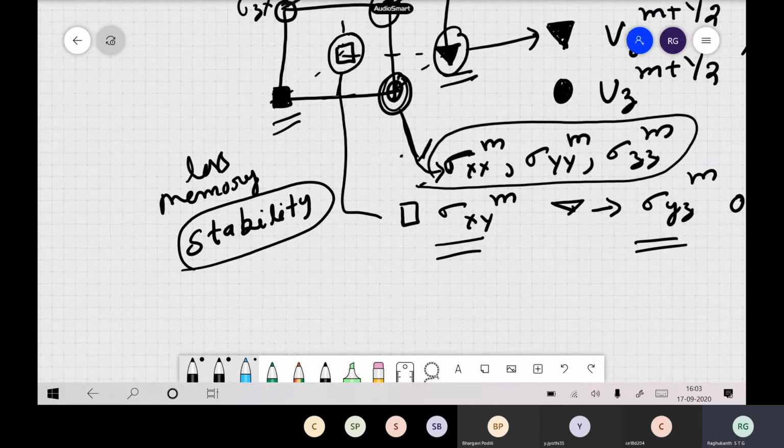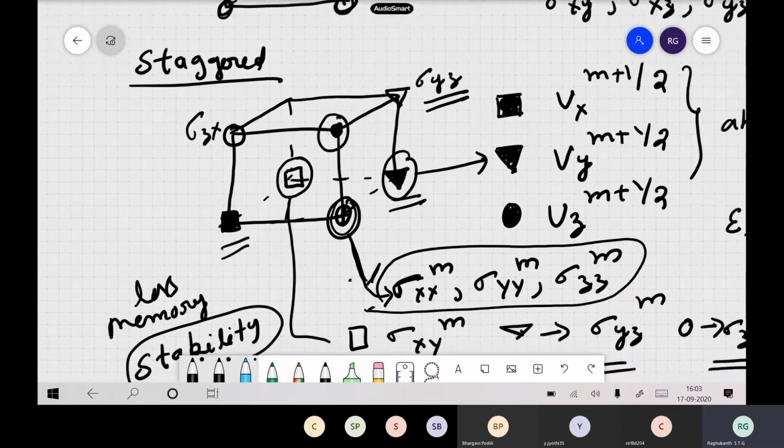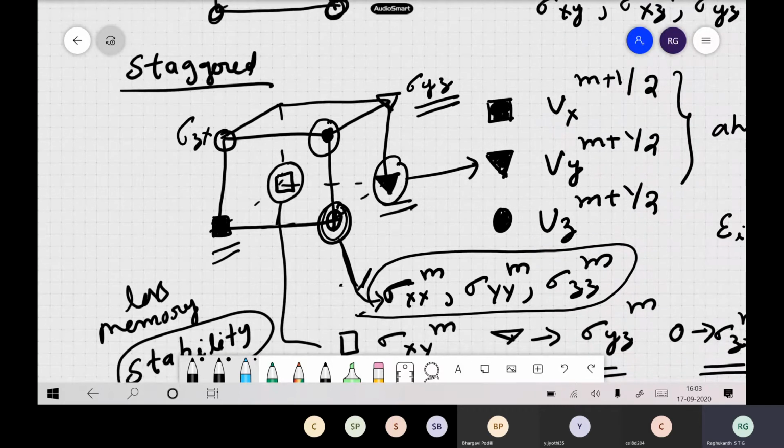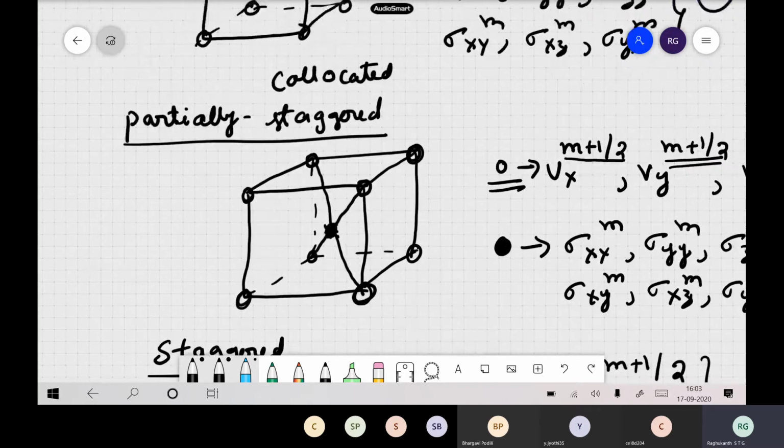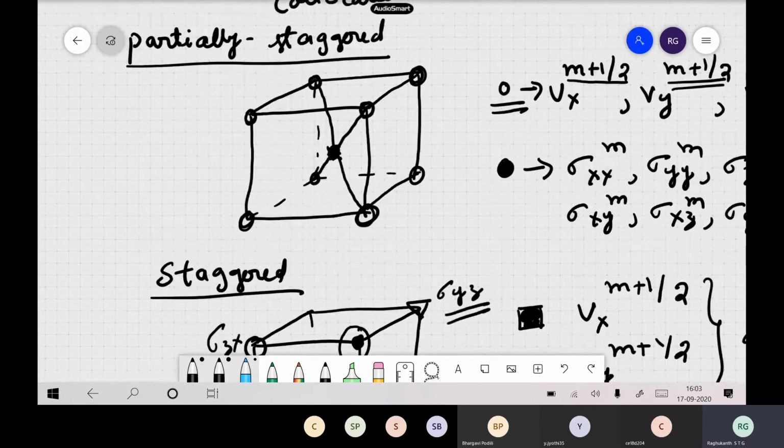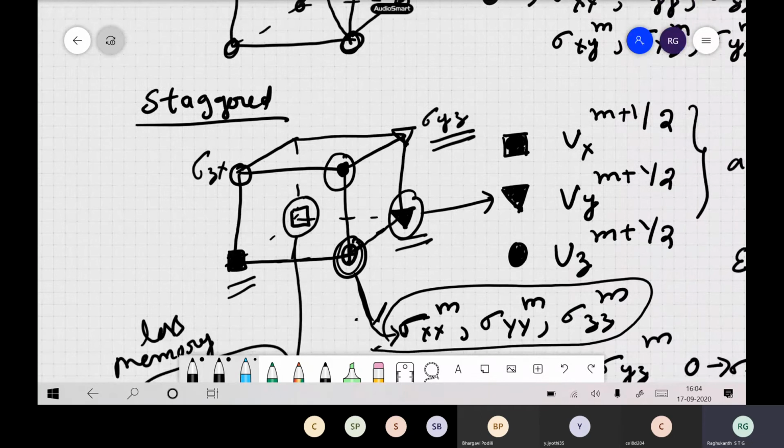So this type of grid is very, very popular, and it is the one widely used in practice. The conventional approach, defining each and everything at every point, people don't use those types of grids. So one has to know that in finite difference, the starting thing is what type of grid you are using. If you see any paper or any software, they define it like this: staggered grid, or whether it's a partially staggered one. All of them will give you the same result. Only in terms of stability or performance, you may get different results.